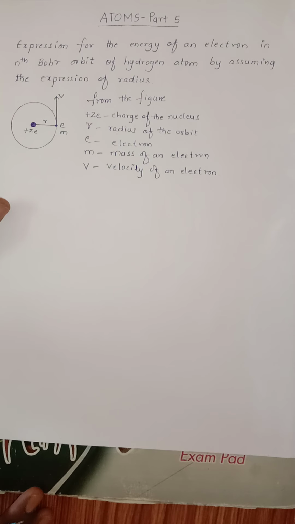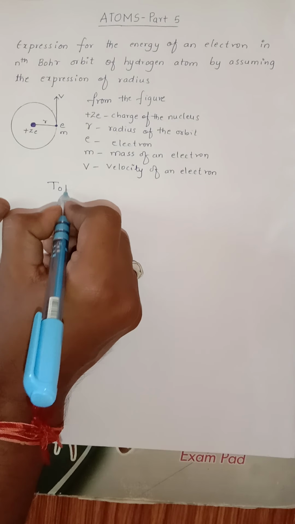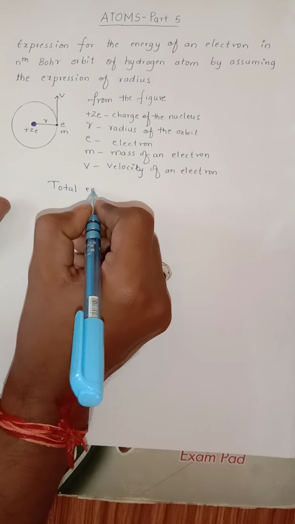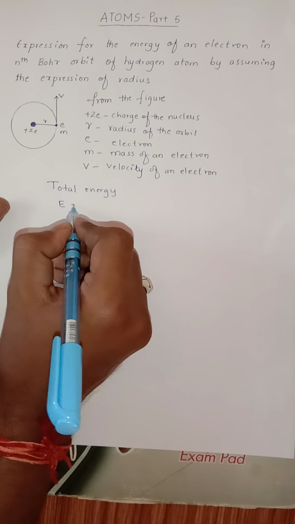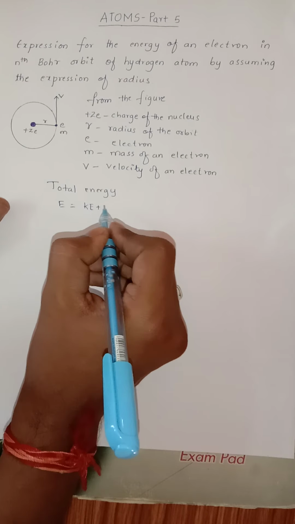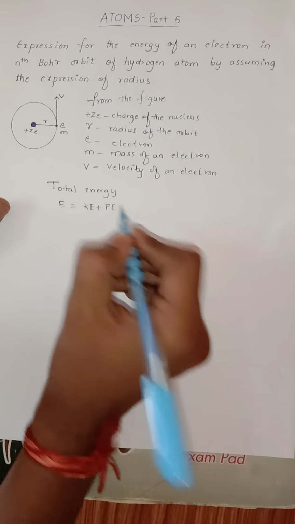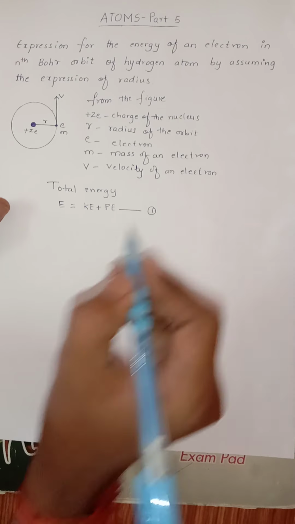The total energy possessed by the electron is E, which is equal to the sum of kinetic energy and potential energy. Let us assume that this is equation number 1.